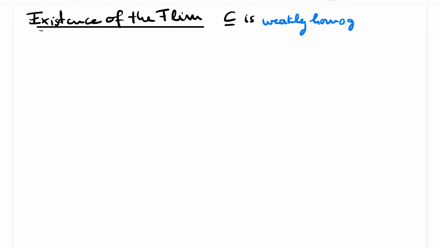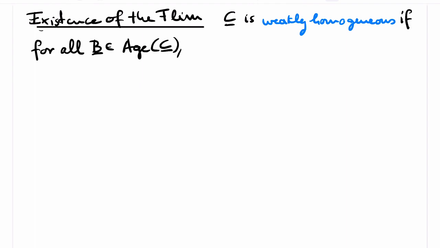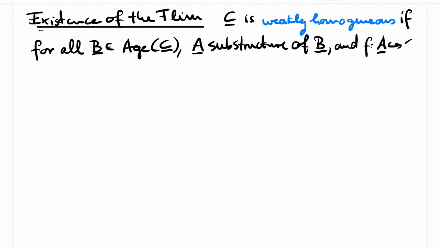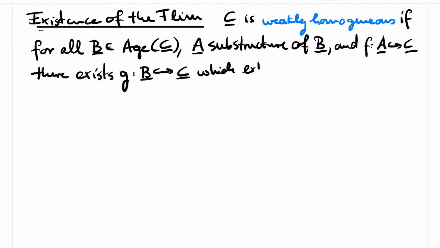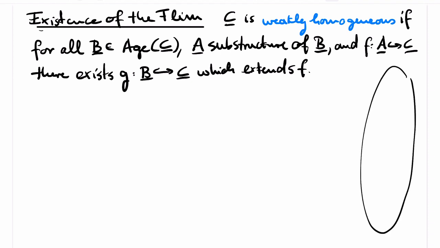First, I need to introduce the following variant of homogeneity, often called weak homogeneity. A structure C is said to be weakly homogeneous if for every structure B in the age of C and every substructure A of B, every embedding f of A into C can be extended to an embedding of B into C. I will draw the situation here on the right in a diagram.